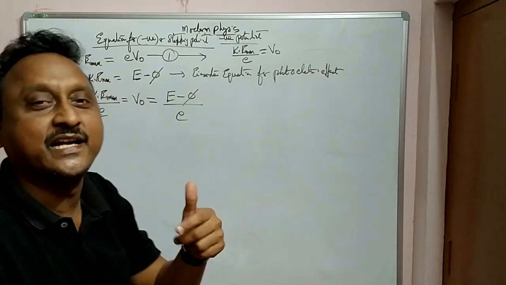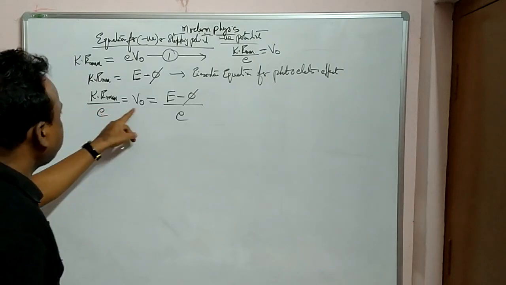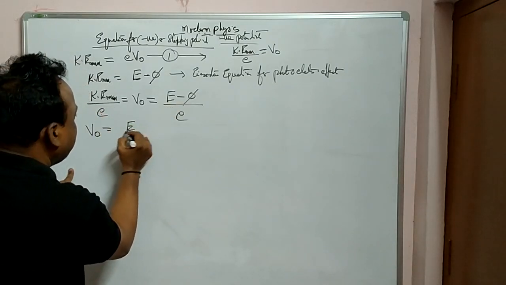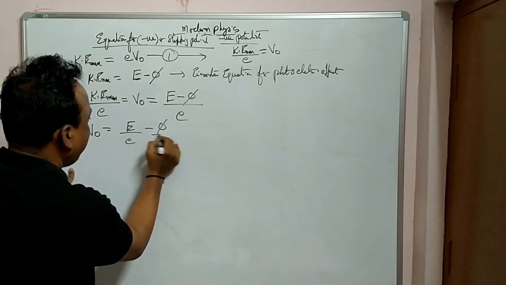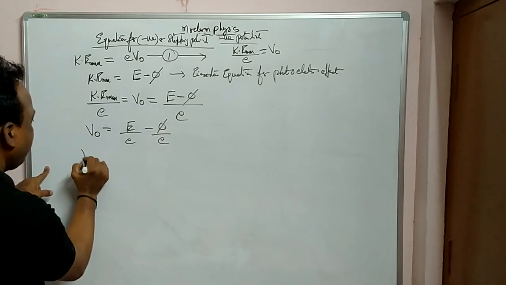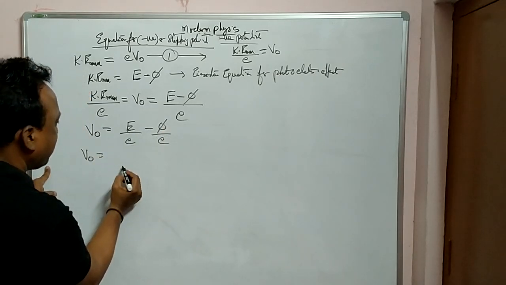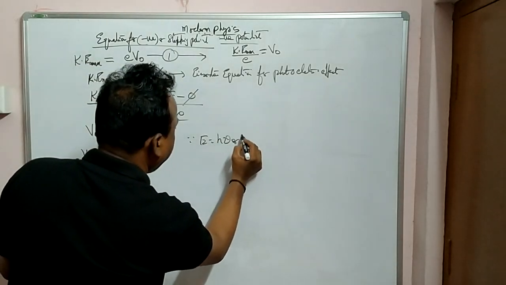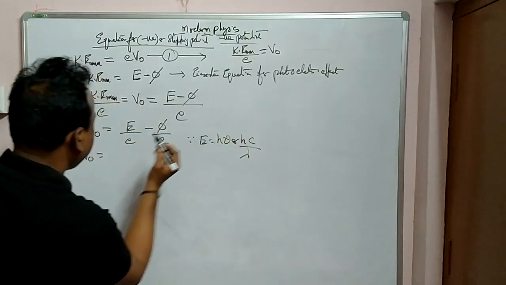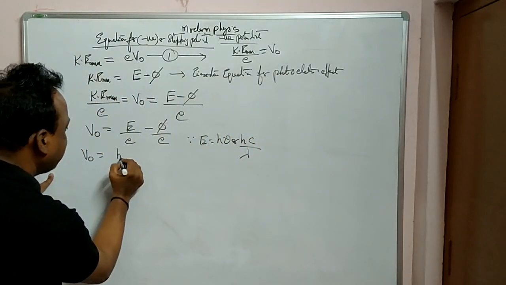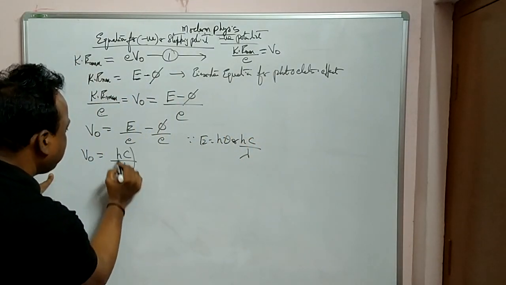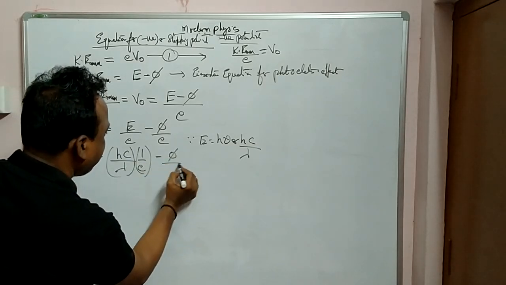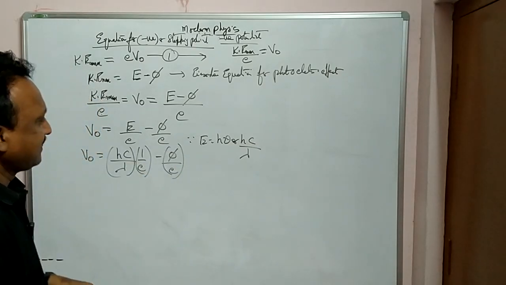So I can write V0 in this fashion: V0 is equal to E by E minus phi by E. Since E is equal to h nu or hc by lambda, I can write it as hc by lambda E minus phi by E. Clear?